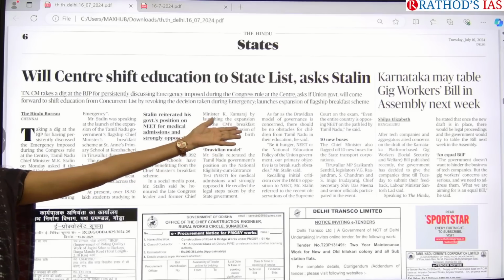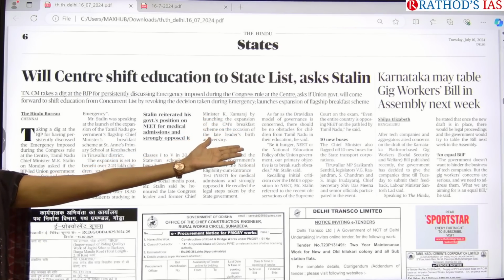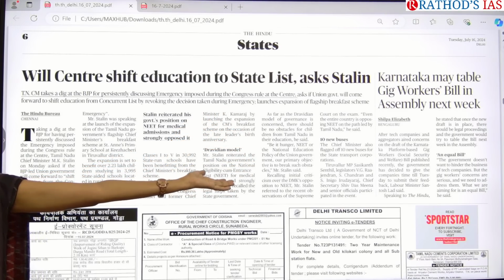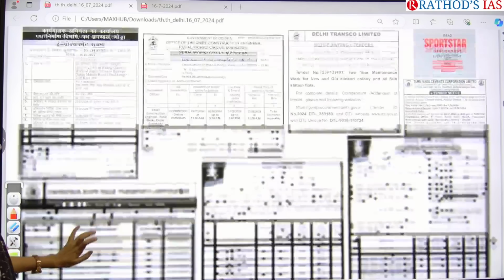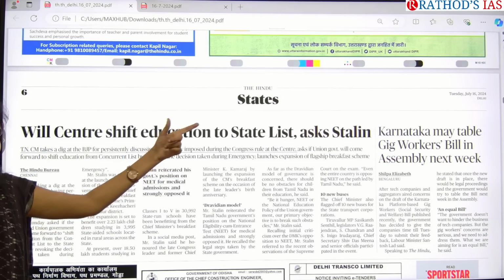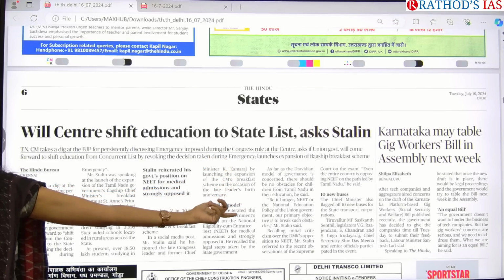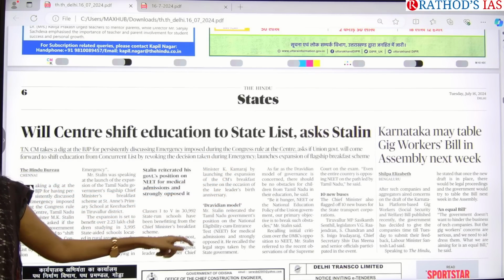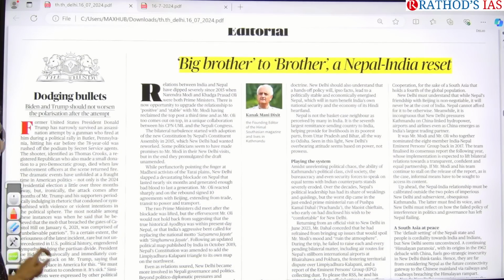So again, there is one article regarding Karnataka's Gig Workers Bill. Already we had enough discussion, so we are not going to take that. And even we had discussion on whether education should be added to the state list or not. Actually, education is under the concurrent list. Okay. Yes, and in this editorial we have an article.